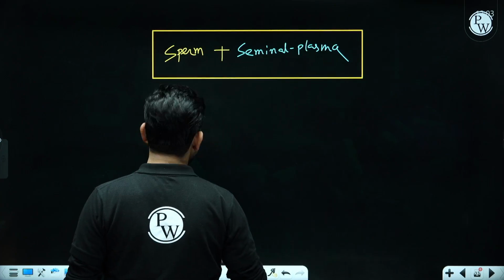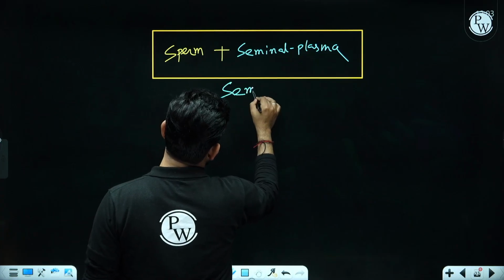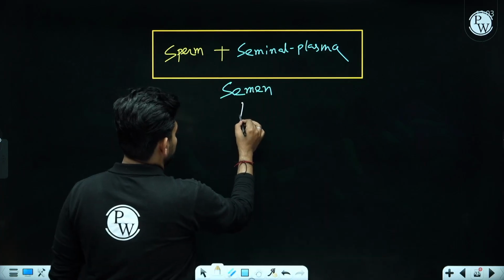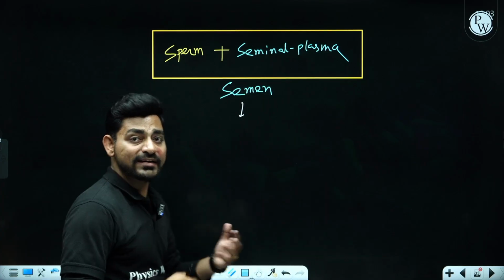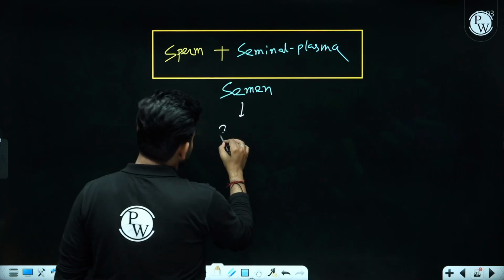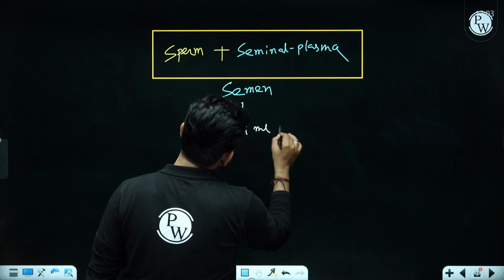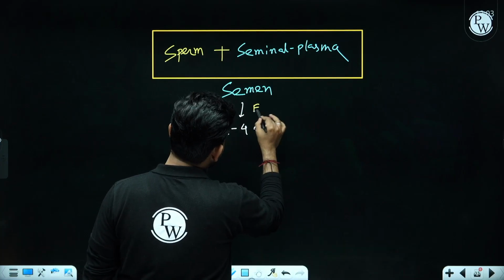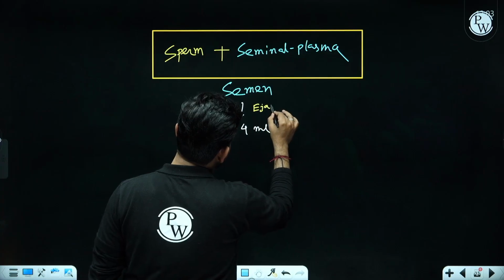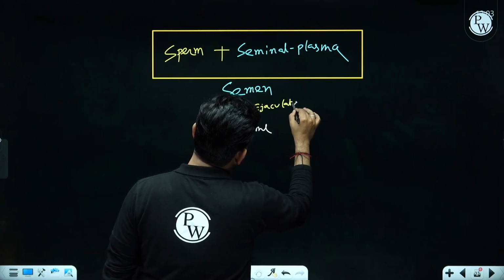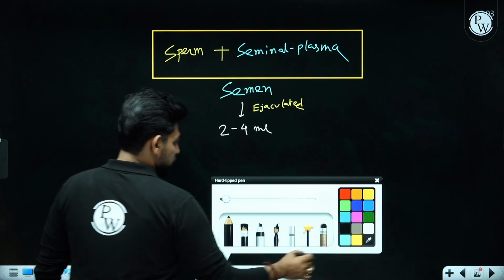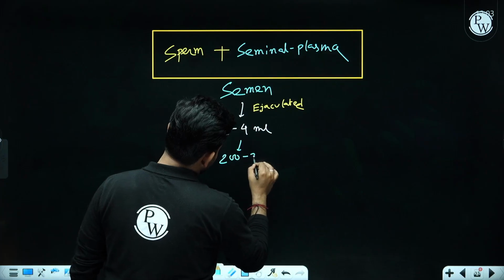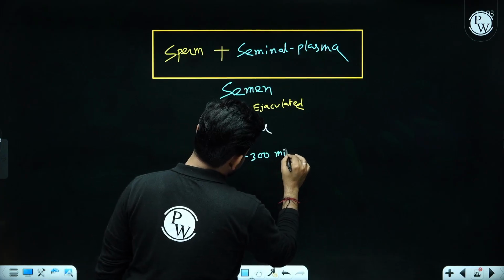Together, this sperm and seminal plasma are called as semen, and during one ejaculation, 2 to 4 ml of semen is ejaculated by the male during the time of insemination. And this 2 to 4 ml of semen contains 200 to 300 million sperms.